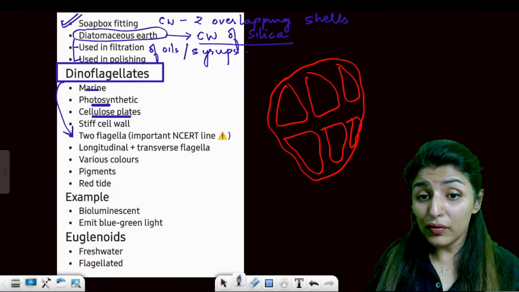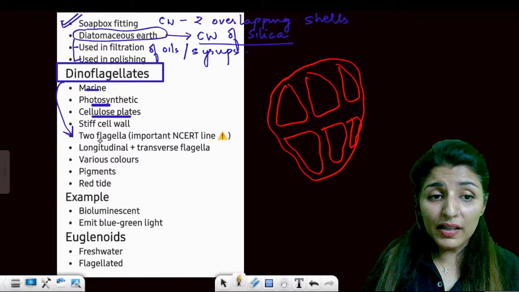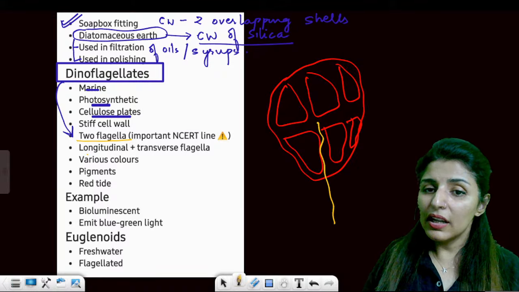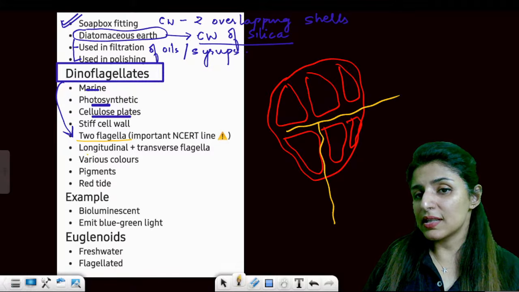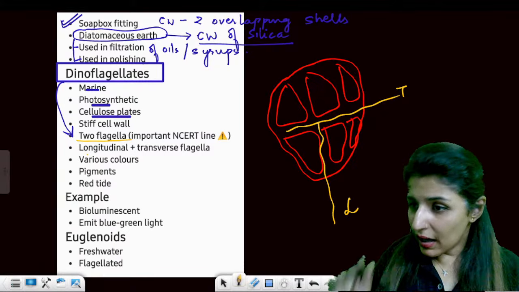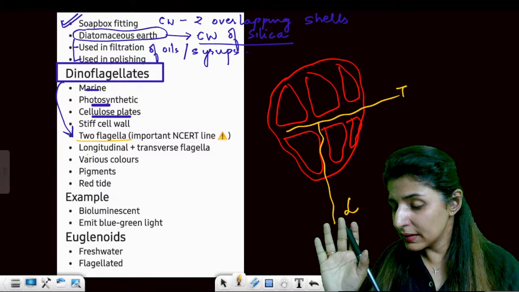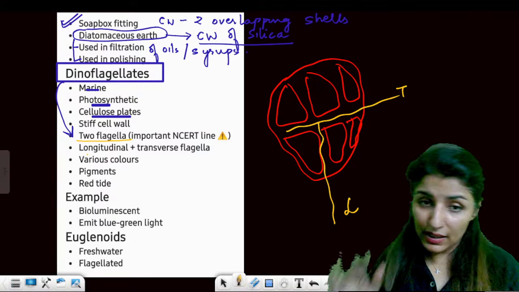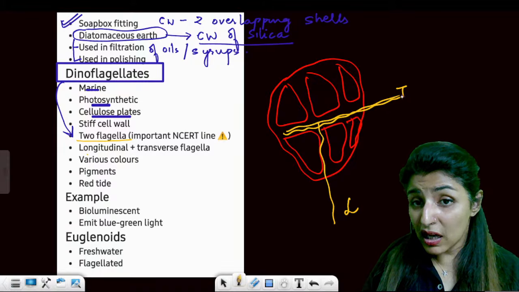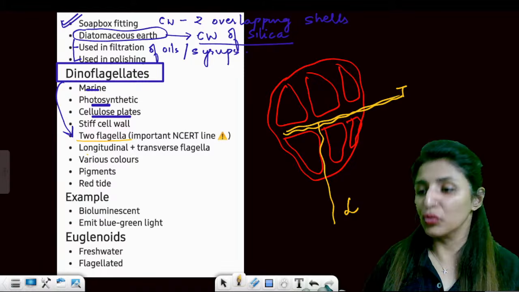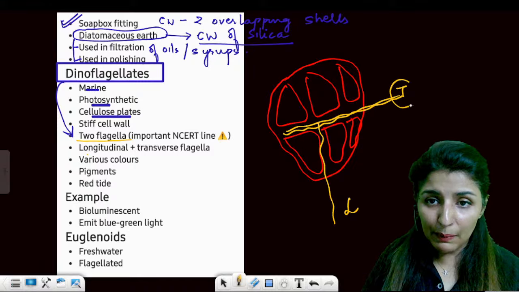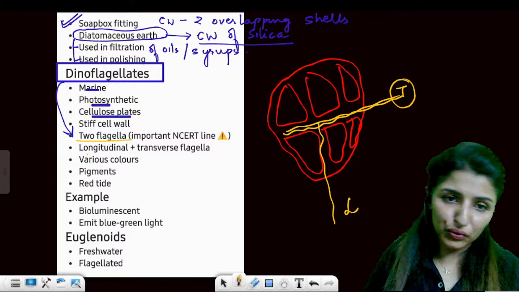It has two flagella. Out of the two flagella, one is longitudinal and the second one is the transverse. This is the transverse flagella, and this is the longitudinal flagella. Are you getting all these points clear? Yes, one longitudinal, second is the transverse. The transverse flagella goes through the transverse groove. Groove means a deep gap. It passes through the transverse groove.